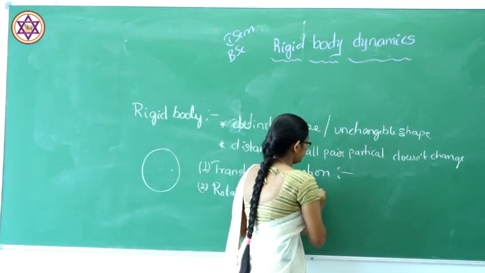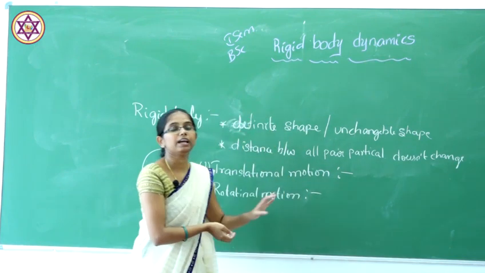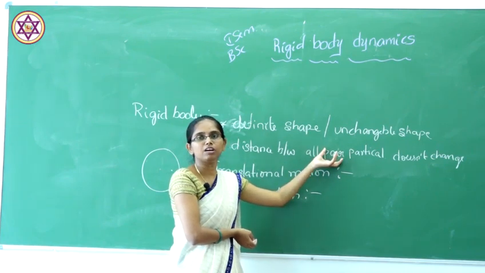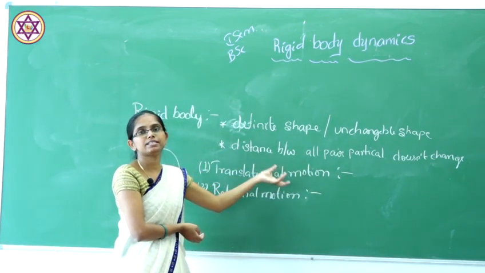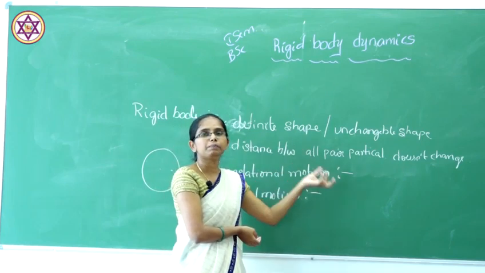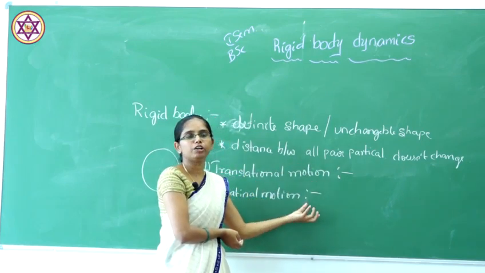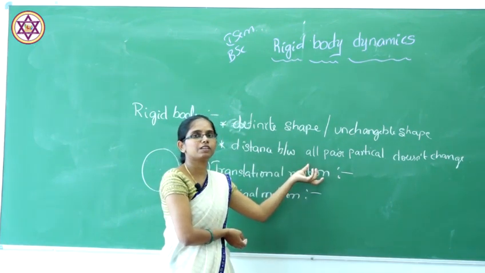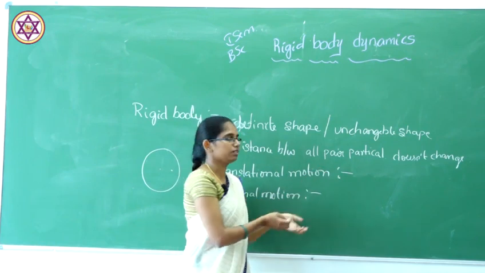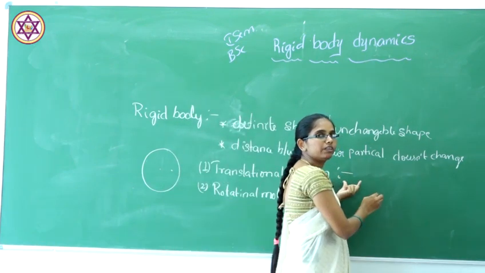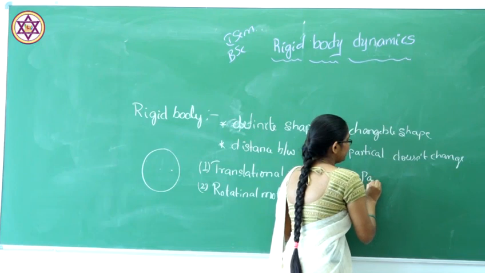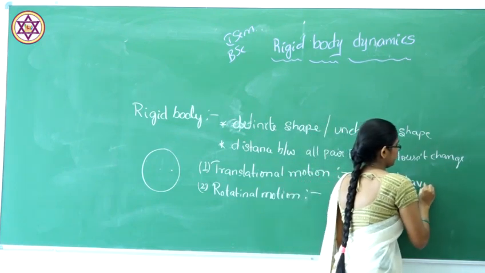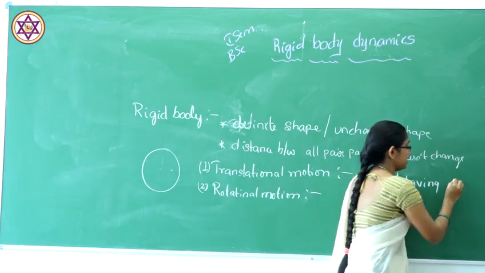In translational motion, the particles of the rigid body move with the same velocity. That means when you make the rigid body move, the particles inside it move with the same velocity. That type of motion we call translational motion. The translational motion of a rigid body is nothing but the particles moving with the same velocity.